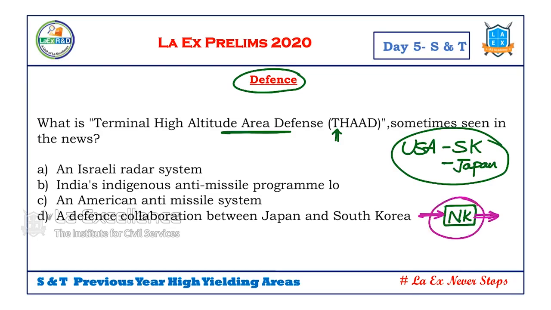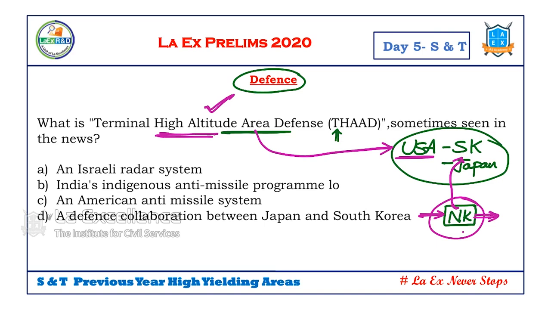Then the USA said, if you test the missile again, we are going to place a powerful missile system over there, a system which can protect South Korea from incoming missiles. Because they said, we are going to retaliate. If you send some missiles, we are going to have protection. So Terminal High Altitude Area Defense is a missile protection system.